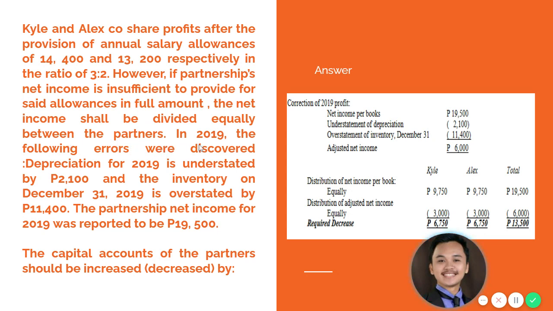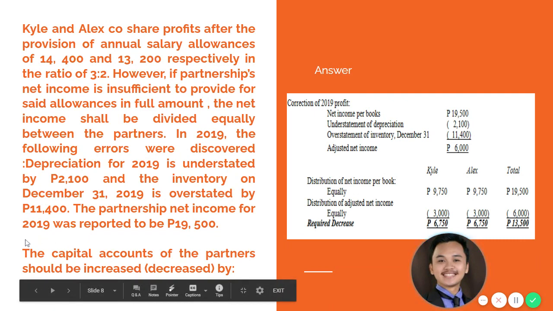between the partners. In 2019, however, the following errors were discovered. Depreciation for 2019 is understated by 2,100. The inventory on December 31, 2019 is overstated by 11,400 as well. And the partnership net income for 2019 was reported to be 19,500.